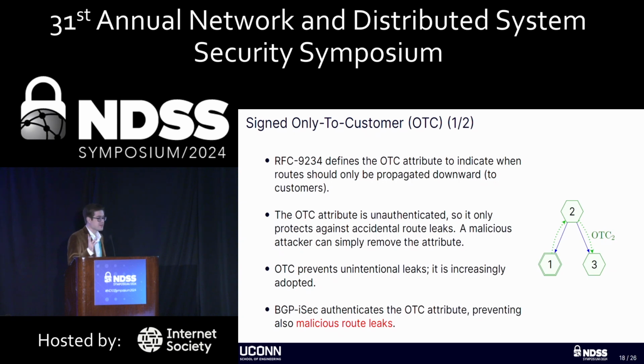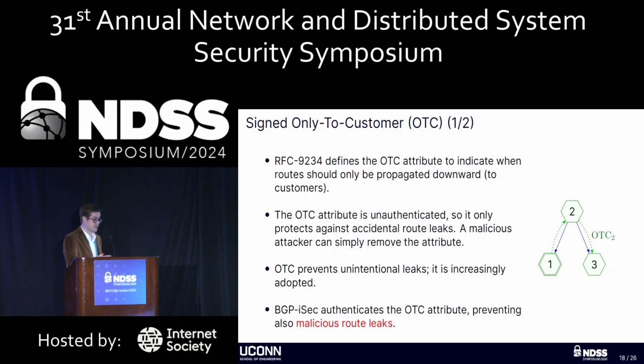To solve that other half of the problem, we need route leak prevention. So our first route leak prevention mechanism uses an attribute that's already defined by the IETF called only to customer, OTC. The attribute as defined in the RFC is something that is sent to customers when the announcement should only propagate downward. But as it is defined in the RFC, it's not authenticated, which means that it only works to protect against accidental misconfigurations that cause route leaks.